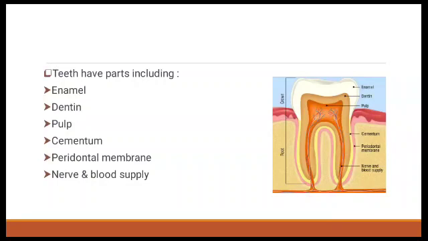Next one is the periodontal membrane. Much as a tree's root helps anchor it in the ground, a tooth root is anchored in the jawbone by the periodontal membrane. And last one is the nerve and blood supply. The nerve and blood supply areas of the teeth are extremely sensitive and are responsible for providing the blood flow and the nutrients that are necessary to keep the teeth alive.